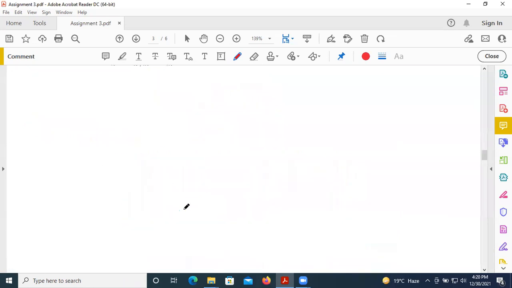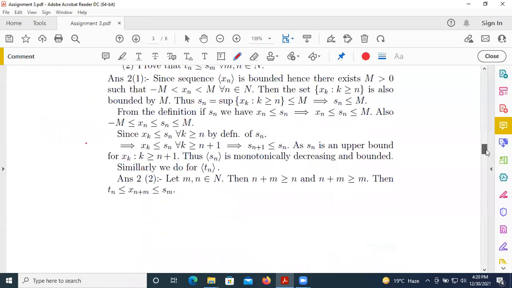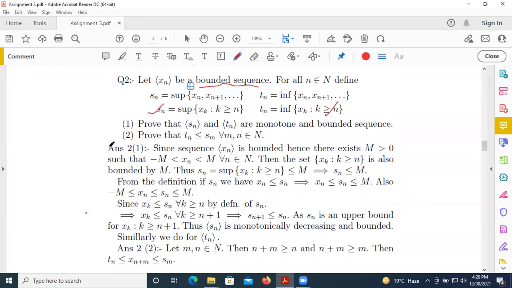Now we prove the first part, that Sn is a monotonic and bounded sequence. In the first part, since the sequence Xn is bounded, which is given, by the definition of boundedness there exists a real number m greater than 0 such that minus m is less than xn, less than m, for all n belonging to the natural numbers.